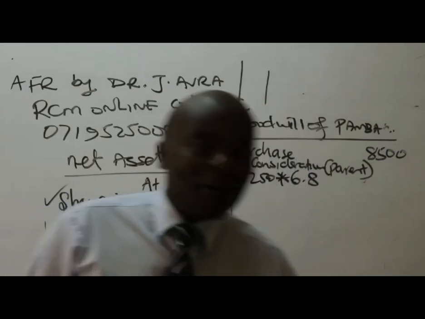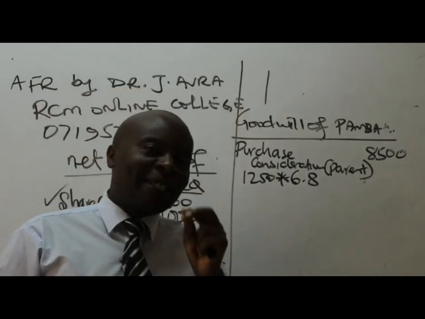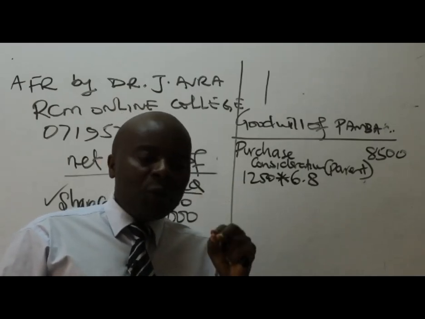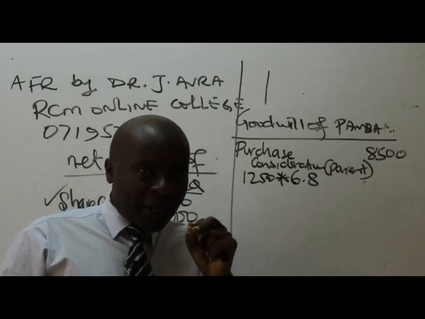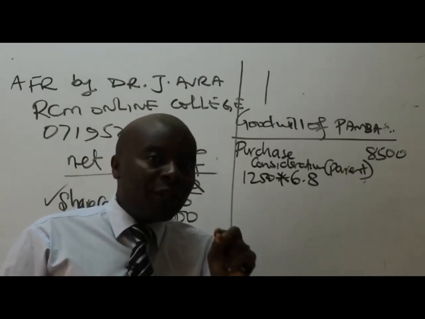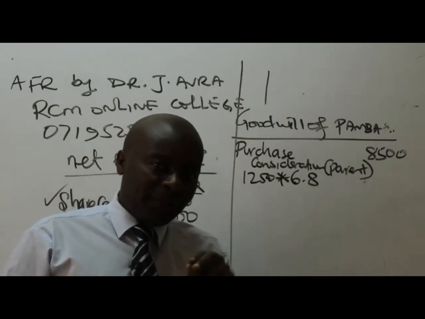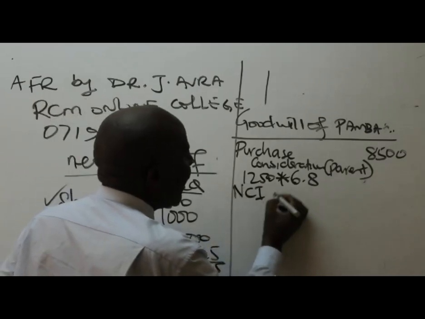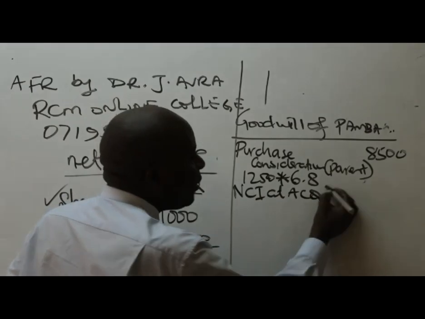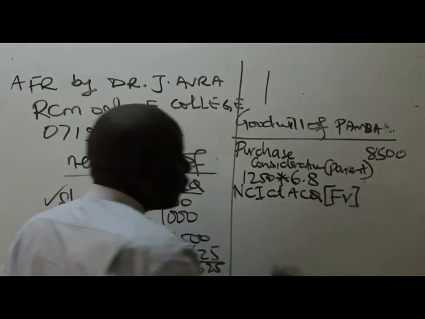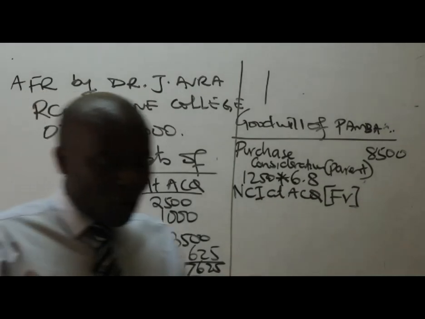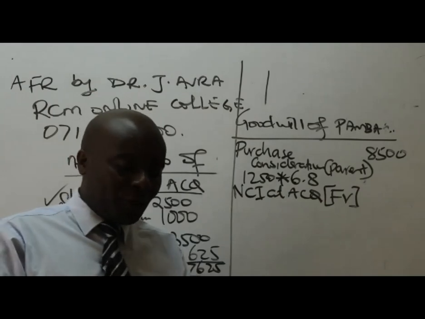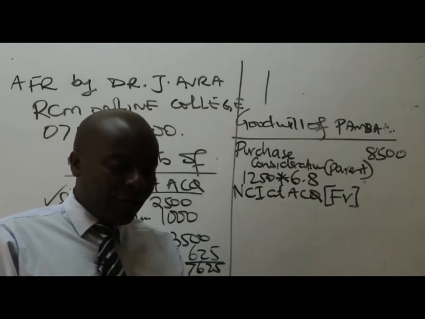Remember, this is the consideration given by the parent to acquire 80%. They never bought 100% of PAMBA. They only bought 80%, meaning that there is somebody who is holding the other 20%. This person is referred to as a non-controlling investor, a non-controlling interest. So come and give us the NCI at acquisition. And remember, this NCI at acquisition has to be taken at fair value. The shares that they held at acquisition had a fair value of how much?